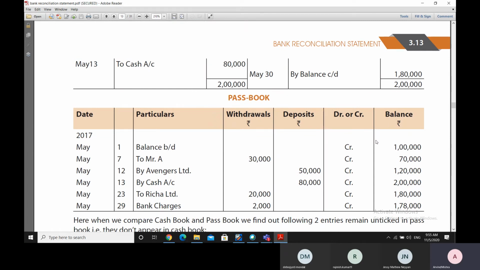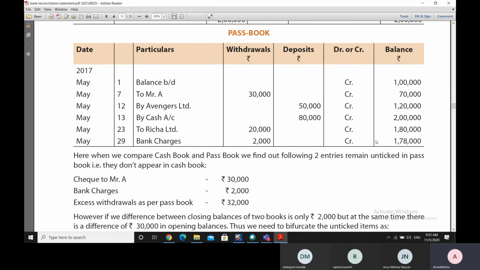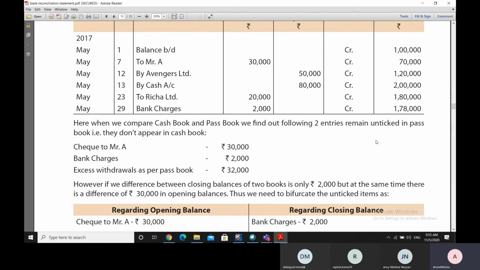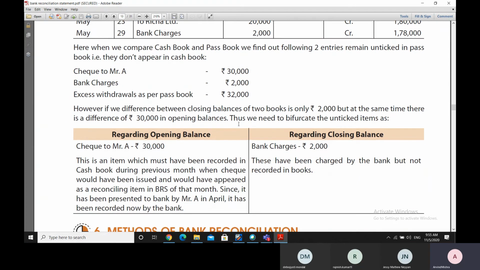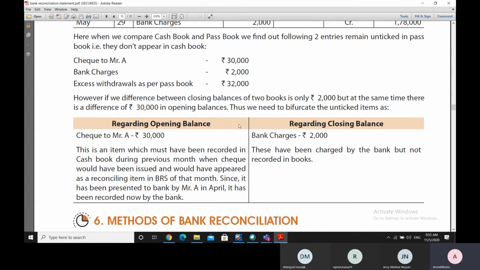So 30,000 difference in the opening balance and 2,000 difference in the closing balance, and that is how we are finding that totally there are two entries which are not finding a mention in the cash book, although they are in the bank passbook.